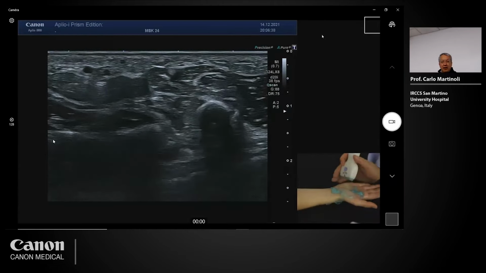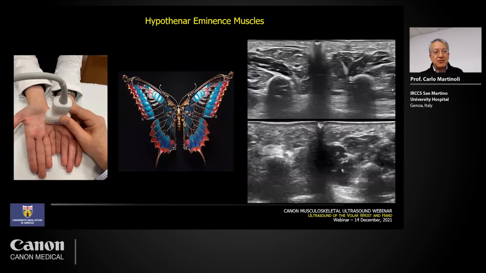So I think there is probably no time to include other structures, but believe me, this is merely the tip of the iceberg. We decided to discuss today the ventral aspects of the wrist and hand, focusing on the palm for the most part, because it's not really a well-known area by sonologists.